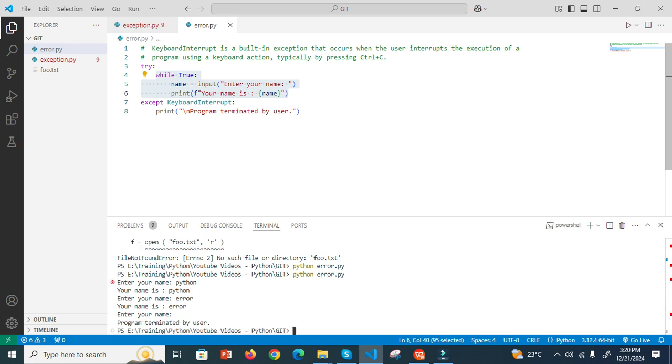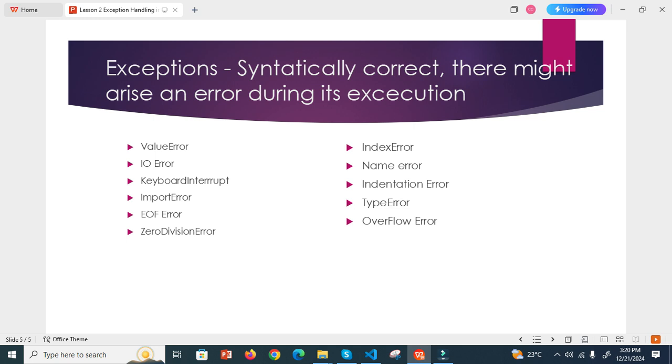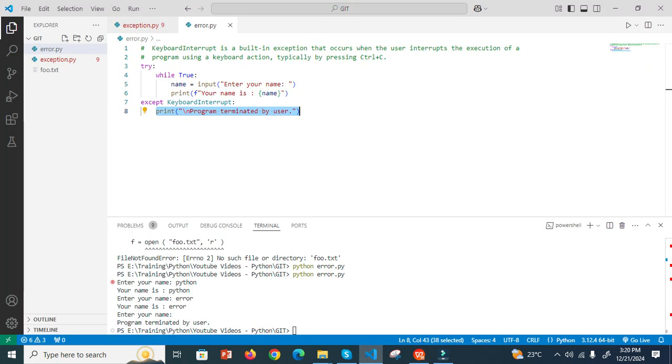Now the program is terminated. So it comes to this exception and prints this value. Now this type of error is called keyboard interrupt error. Now we move on to the import error. What is import error?